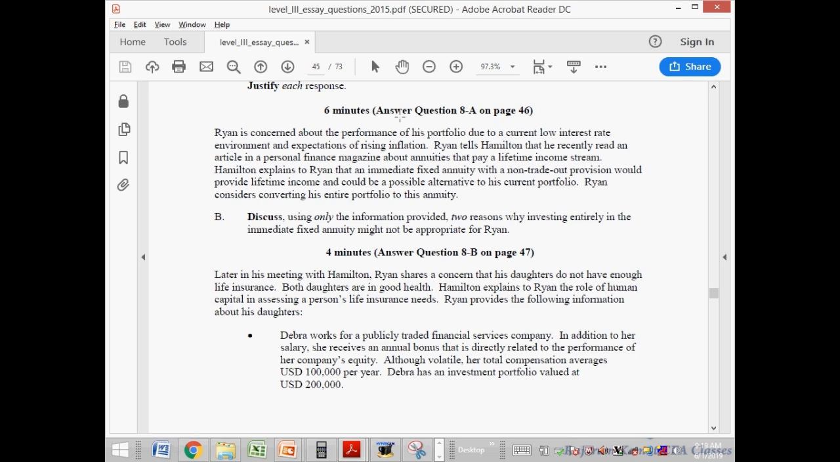So over here they had mentioned in the first line the current low interest rate scenario. So to write why it is not appropriate: because currently the interest rates are lower, the payments would be lower. Because low interest rates would mean that the current fixed payments on that annuity will be lower.